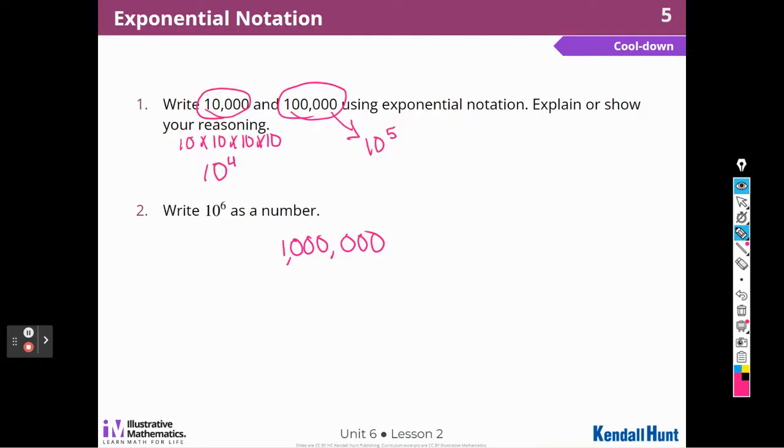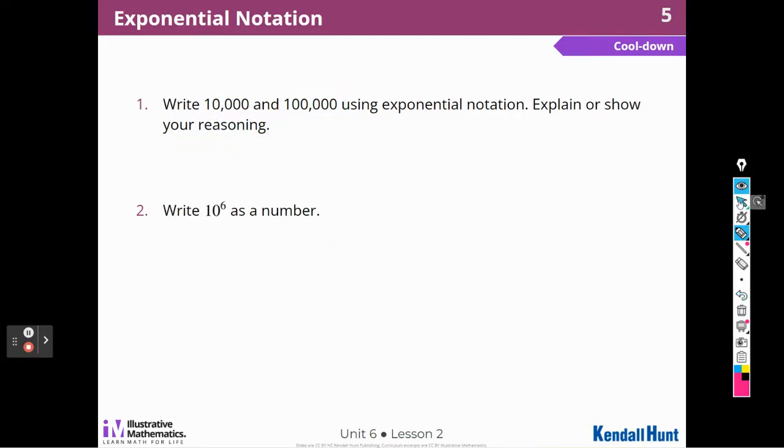All right, I hope to see you next time on lesson 3. In lesson 3, we're going to start talking about metric conversion and multiplication by powers of 10. The metric system uses powers of 10 all the time, and it makes measurement so much easier when we use the metric system.